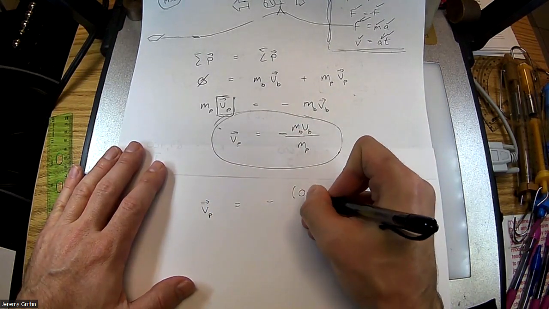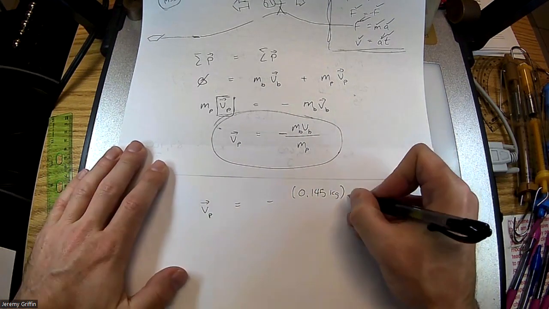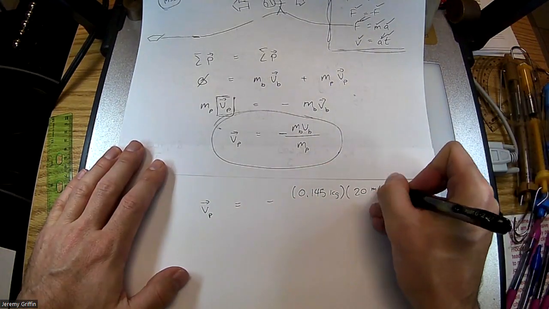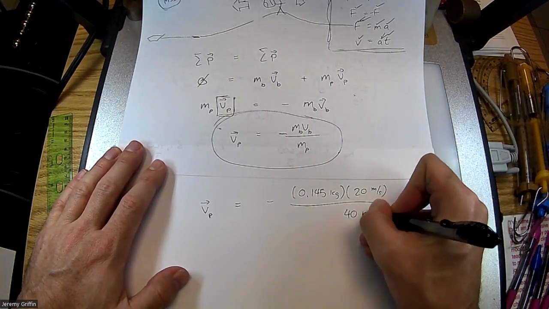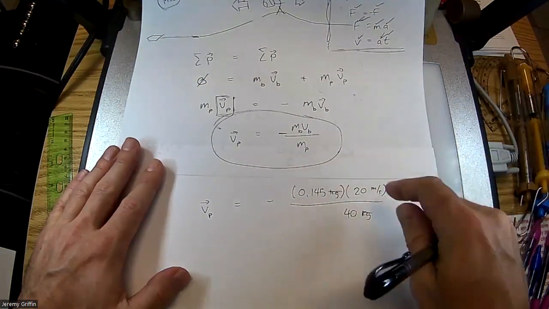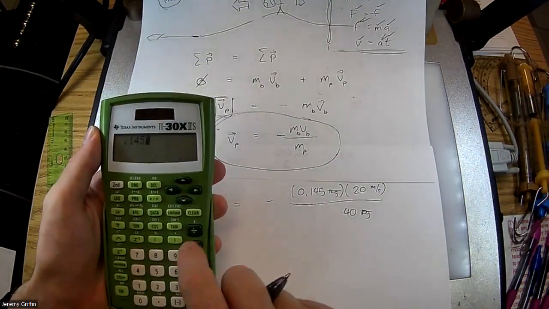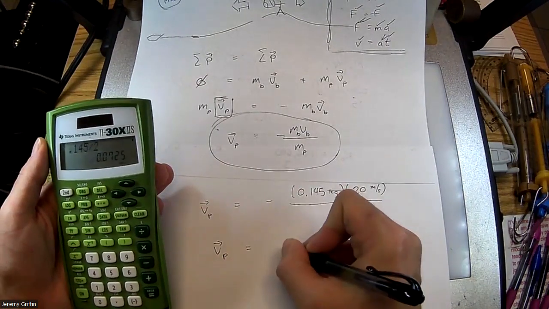Just plug in some values that could be reasonable. So mass of a baseball, I know is about this many kilograms, so I'll go ahead and use that. Let's say she throws it at 20 meters per second. And let's say her mass is about this many kilograms. I'm looking at her velocity back for second base.